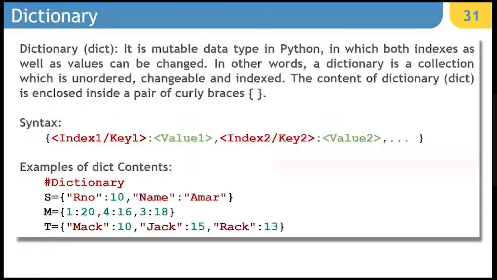Now we move to dictionary. Dictionary is a mutable data type in Python in which both indexes as well as values can be changed. In other words, a dictionary is a collection which is unordered, changeable, and indexed. The content of a dictionary, dict, is enclosed inside curly braces.